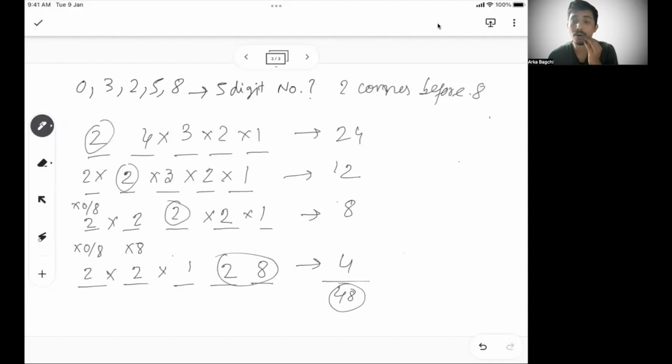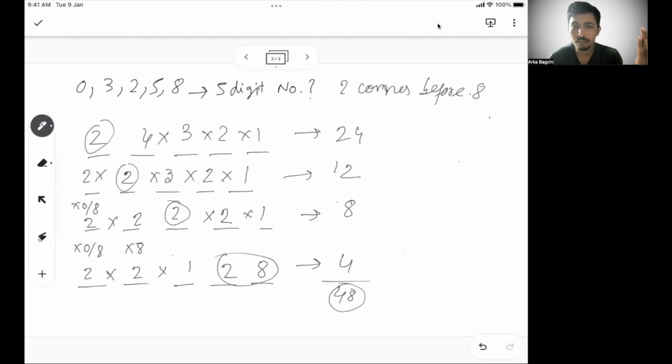So understand the problem well. 2 comes before 8. So 2 can come before 8 means 2, 8 may or may not be together. So 2 has to come before 8. So there may be 1, 2, or 3 digits between 2 and 8. When 2 comes in the first place, all the 5-digit numbers possible have to have 8 after 2, so there are 24 ways. If 2 is in the second place, the first place cannot have 0 or 8.